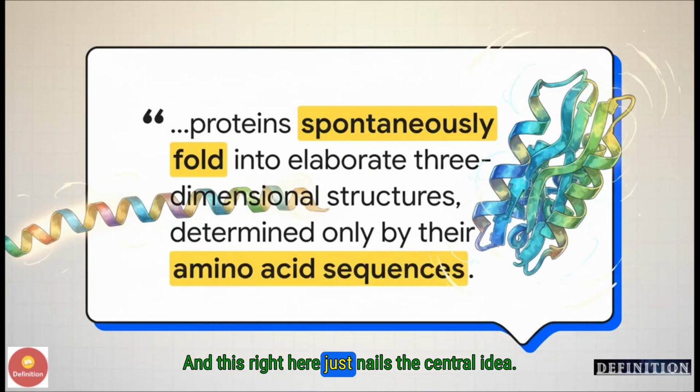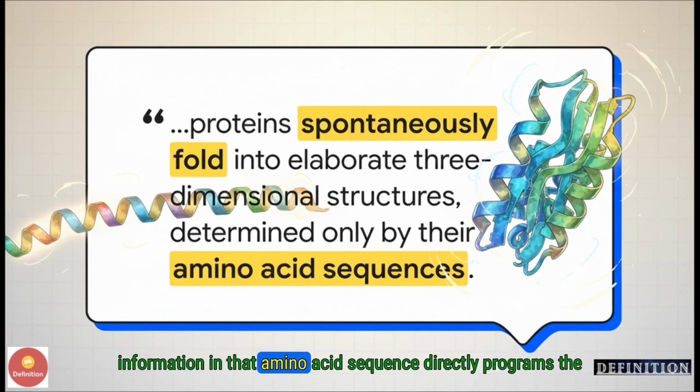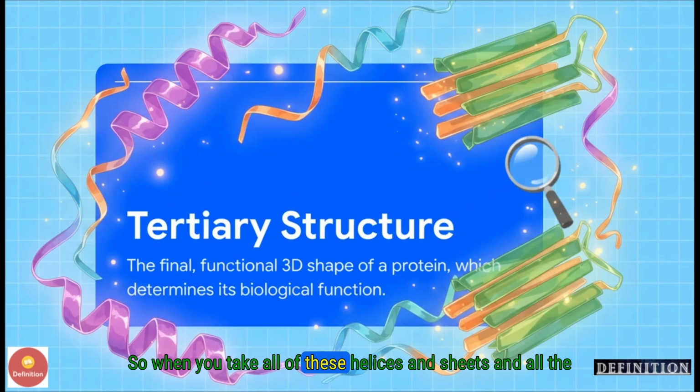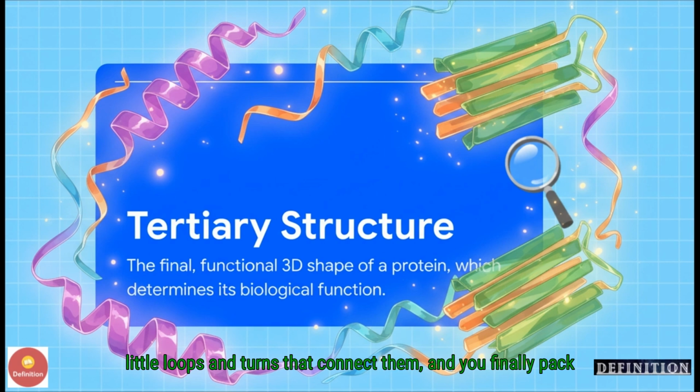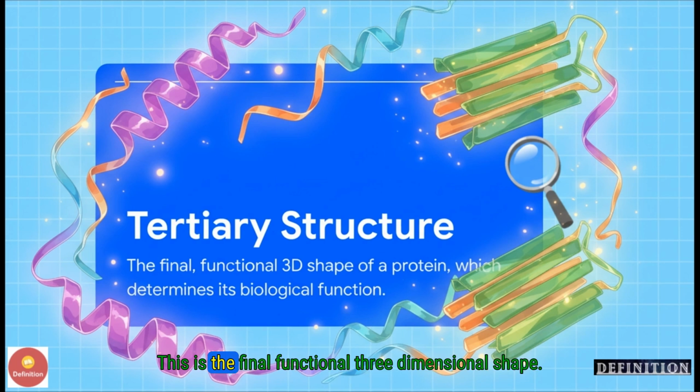And this right here just nails the central idea. The folding isn't random, not at all. It's a totally spontaneous process where the one-dimensional information in that amino acid sequence directly programs the final three-dimensional architecture. So when you take all of these helices and sheets and all the little loops and turns that connect them, and you finally pack them all together, what you get is the protein's tertiary structure. This is it. This is the final, functional, three-dimensional shape.